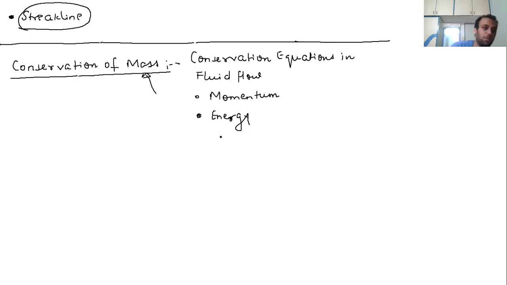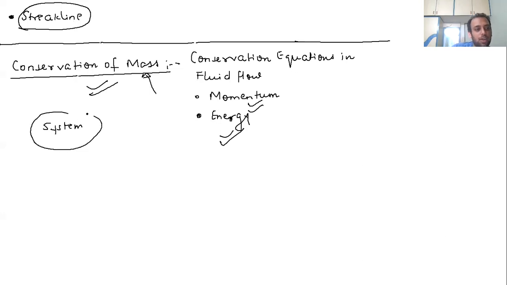So basically here we will discuss conservation of mass, then conservation of momentum, then conservation of energy. But a very important thing here is that the concept of system becomes slightly different. The things remain the same. Like in thermodynamics, can you tell me how many systems we have?